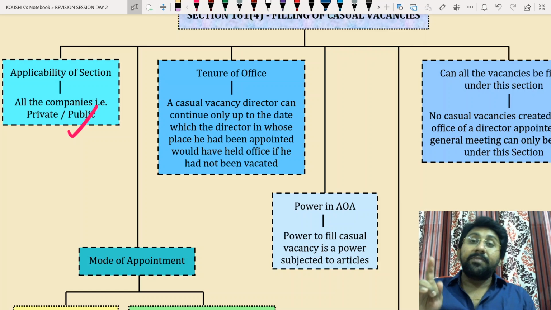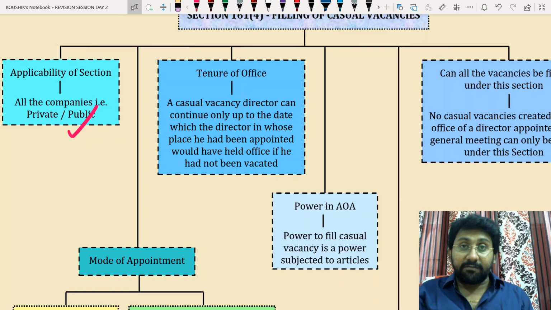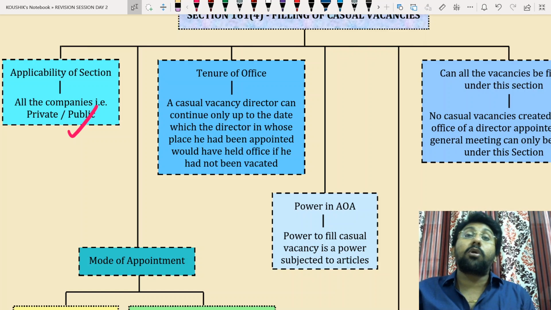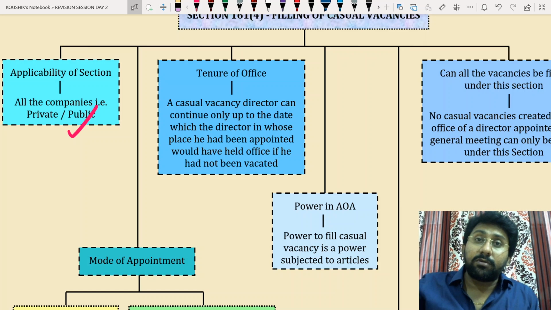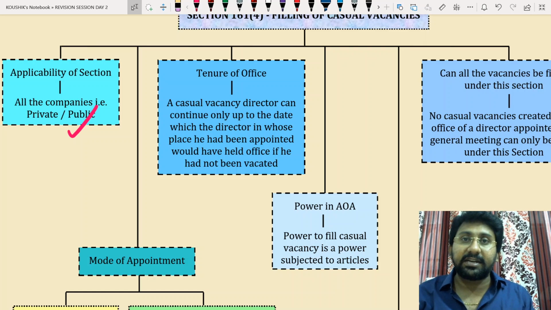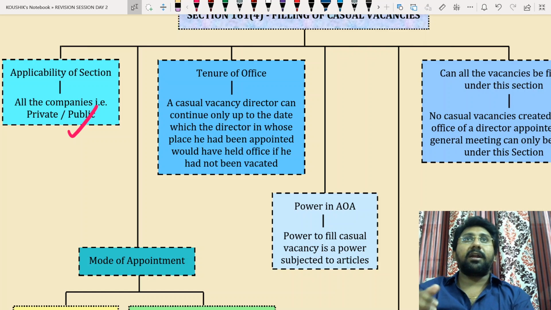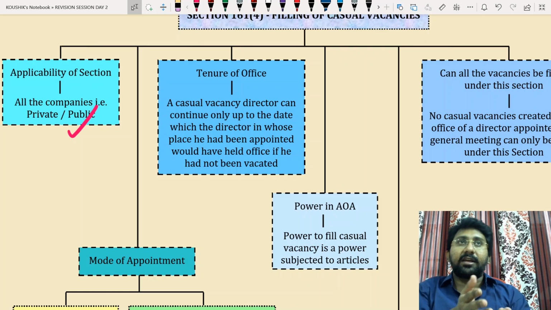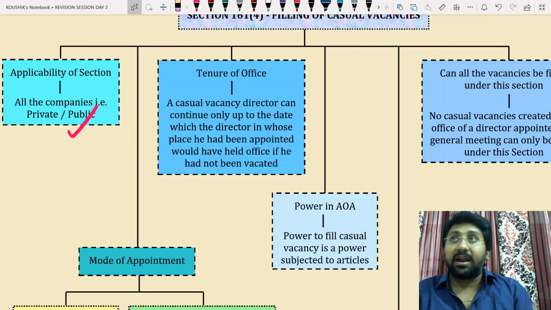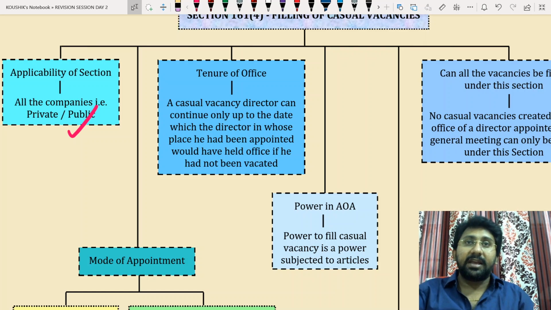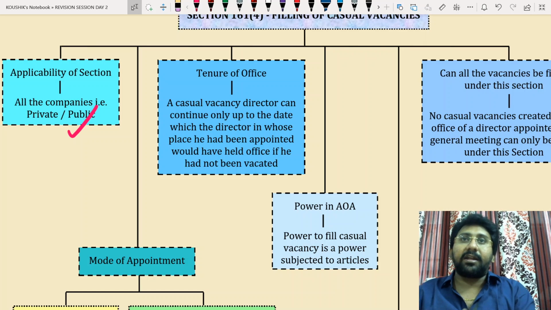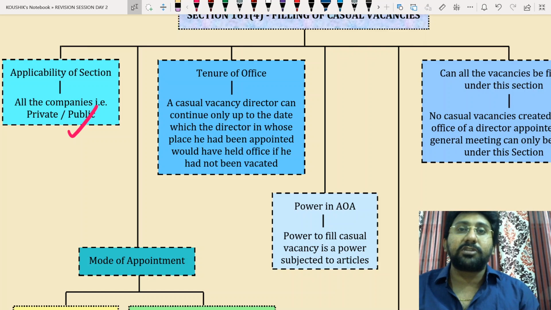That means if the office of the original director had not been vacated because of a casual vacancy, till when he would have continued, a date will be there. Till then he will be continuing as a director. Sir, the original director is appointed as a rotational director. After 2 years, the AGM might have been held. At that AGM, he will become a retiring director. There he may be appointed, he may not be appointed. How do you know all these futuristic issues?